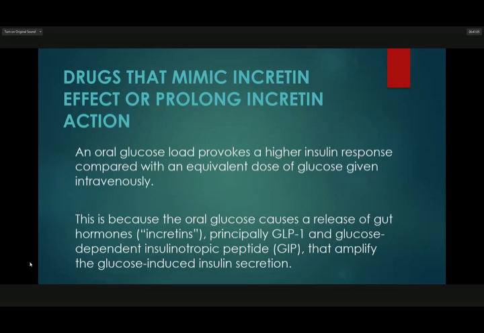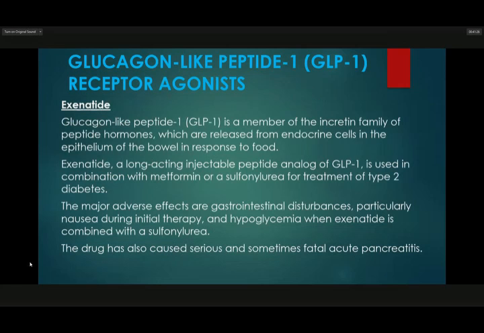This is because the oral glucose causes a release of gut hormones or incretins, principally GLP-1 and glucose-dependent insulinotropic peptide or GIP, that amplify the glucose-induced insulin secretion. So, glucagon-like peptide 1, GLP-1 receptor agonists.